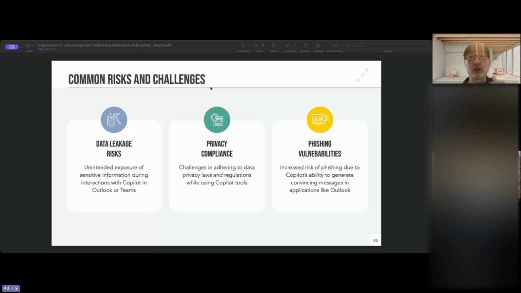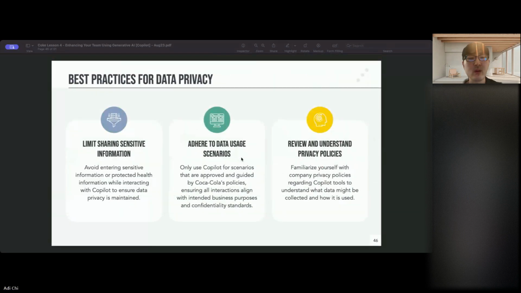For example, if you're feeding in sentiment analysis about a conversation on a team, make sure people are aware of that. Do not just secretly get the data and plug it in. So make sure that there is transparency across the board, right? And some of the best practices here is to limit the amount of sensitive information being shared. This may seem like common sense, and everyone here is very intelligent to know that's true, right? But sometimes when you get so used to using these tools, it can escape your mind, where it's just like, oh, I'm so used to using this and uploading stuff. So just always be aware: what are you uploading? Is this right? Is this okay?